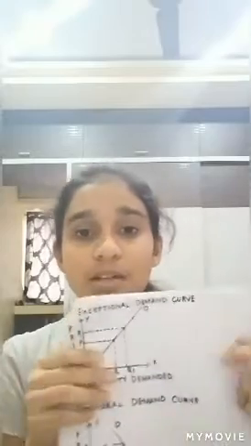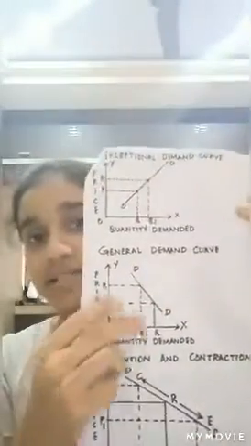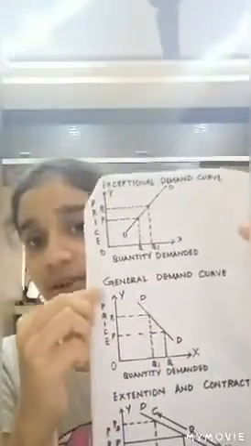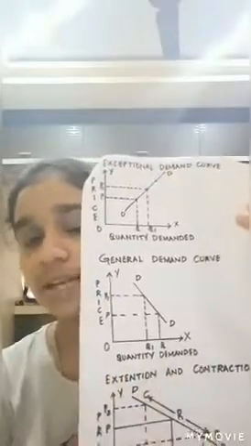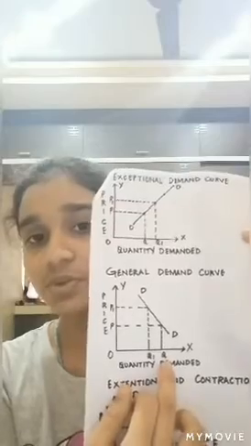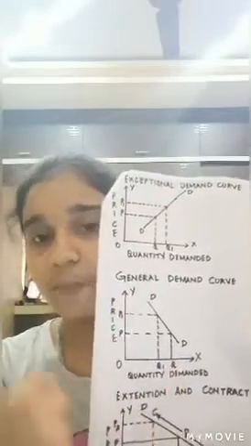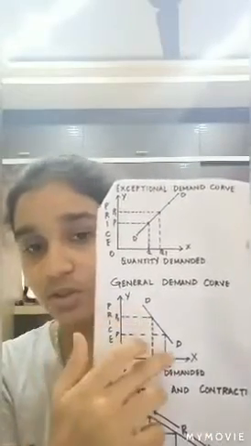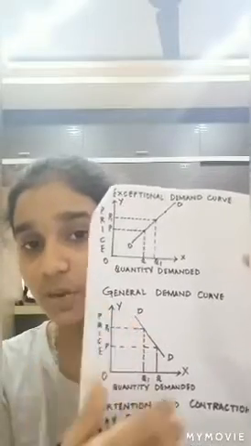Now, generally, when we talk about the law of demand, we have discussed that more goods will be demanded at a lower price and fewer goods will be demanded at a higher price. In such cases, the demand curve slopes downward or has a negative slope. Here we have seen that price is taken on the y-axis and quantity demanded on the x-axis. So when the price has increased, we can see that the quantity has increased from Q to Q1. Here we have an exceptional demand curve, whereas the normal demand curve slopes downward or has a negative slope. There are some reasons for it. Now let us know about these reasons.